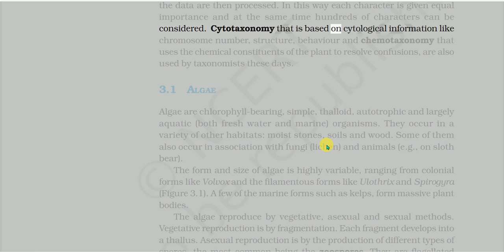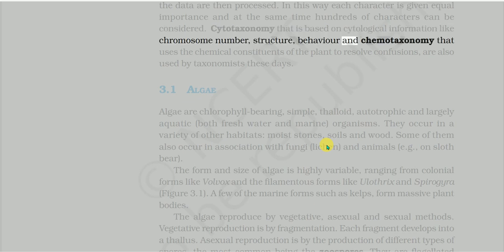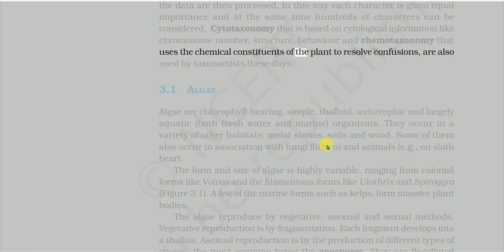Cytotaxonomy, that is based on cytological information like chromosome number, structure, behavior, and chemotaxonomy that uses the chemical constituents of the plant to resolve confusions, are also used by taxonomists these days.